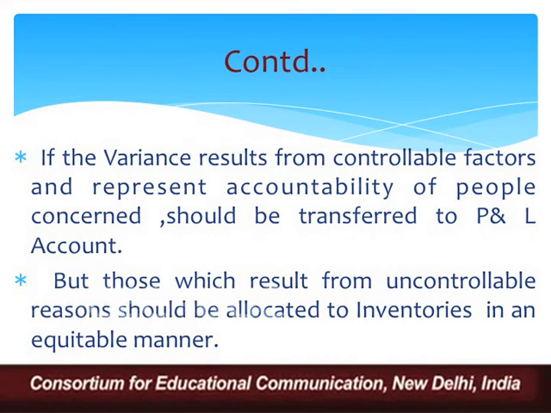But if the variance is emanating due to uncontrollable factors, then obviously it should be allocated to inventories in an equitable manner. So the right way is to ask: what is the point of origin for this variance? If it is coming due to controllable factors, it should be transferred to the profit and loss account. But if it is arising due to uncontrollable factors, like price changes, government policy, and so forth, then it should be allocated to the inventories in an equitable manner.